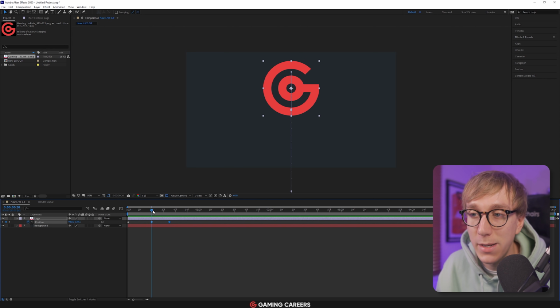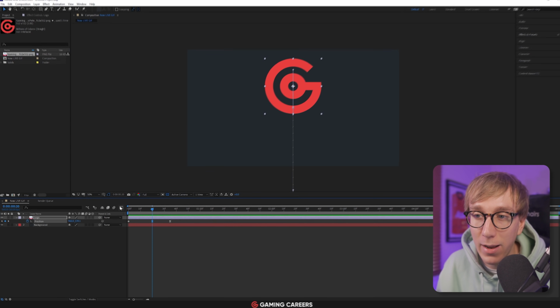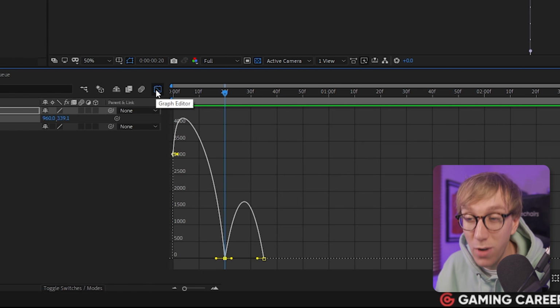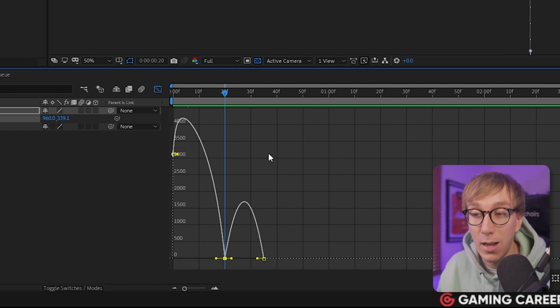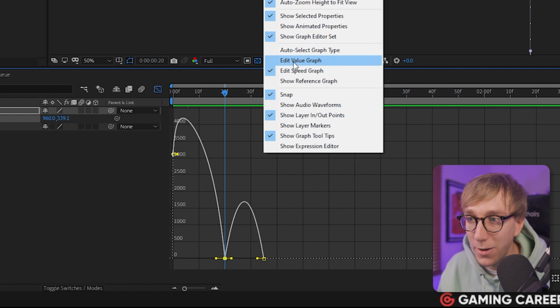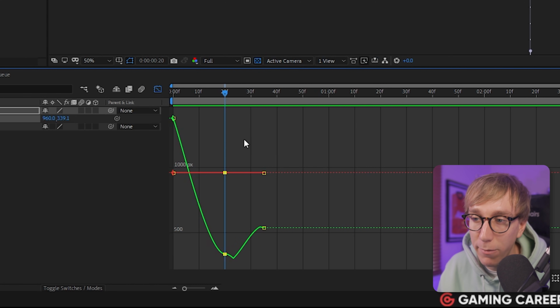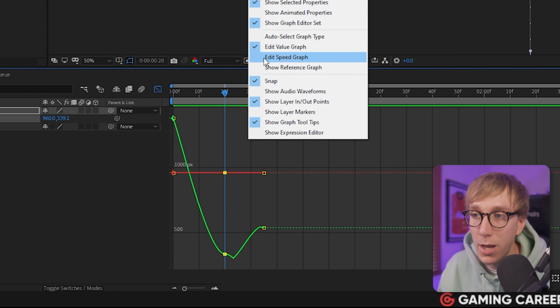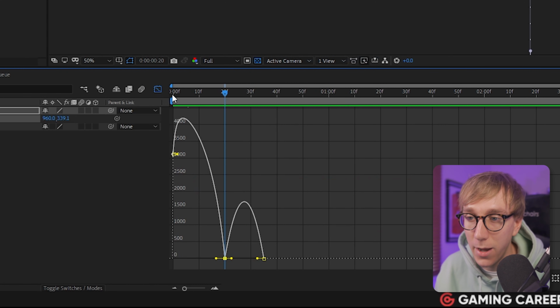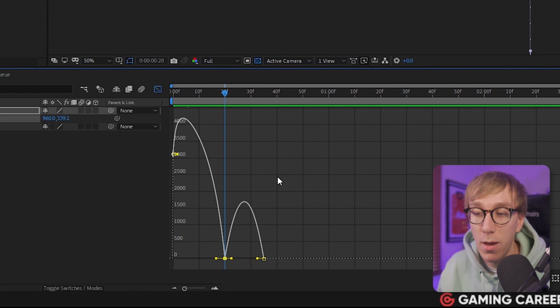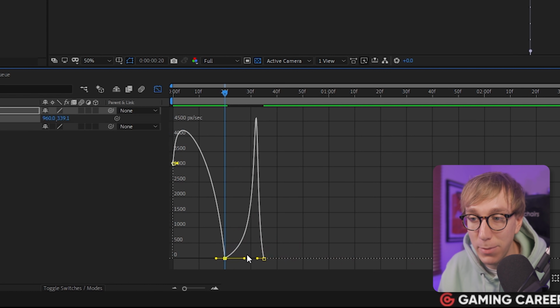So if we go to the 20 frames in keyframe and then click on this button here, which is going to open up the graph editor, you'll see a graph that looks like this. If you don't see this graph and instead you see the value graph that looks like this, all you have to do is right click anywhere on the graph and change it to Edit Speed Graph like that, and you should see the actual speed that the logo is moving. And what we want to do is change this one at the 20 frames in by dragging this right anchor point to the right. And what that's basically going to mean is rather than the smooth animation, it's going to sort of hover at the top point and then slam down.